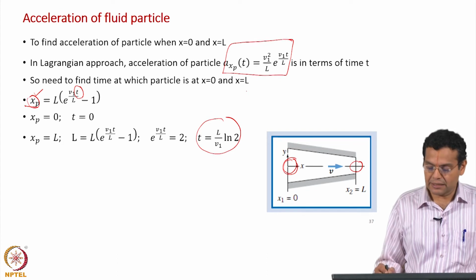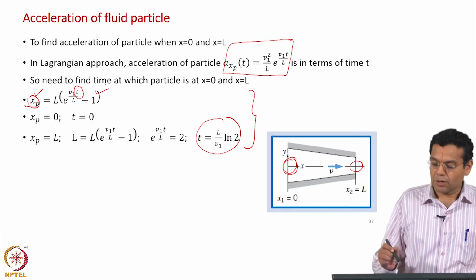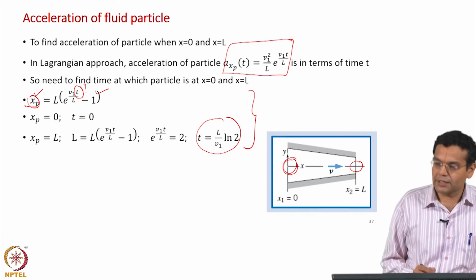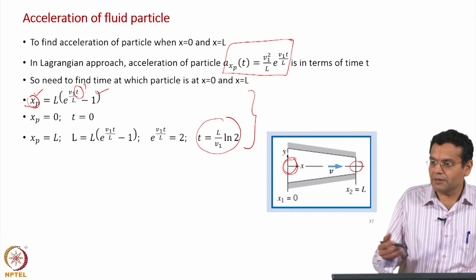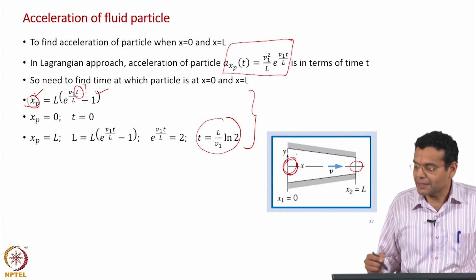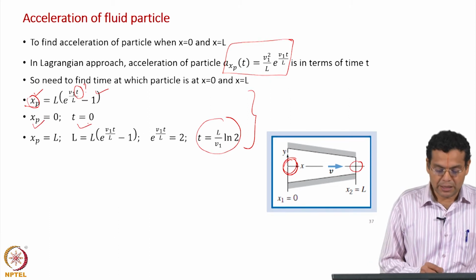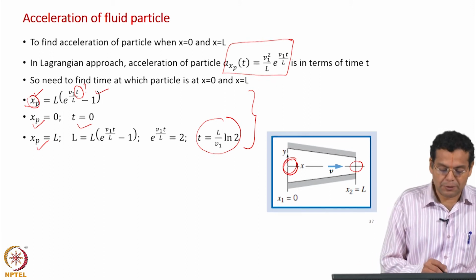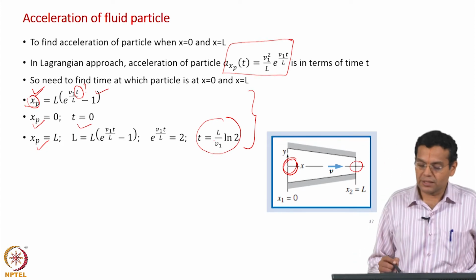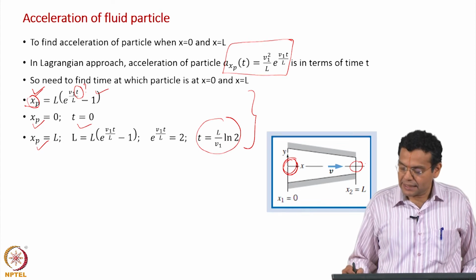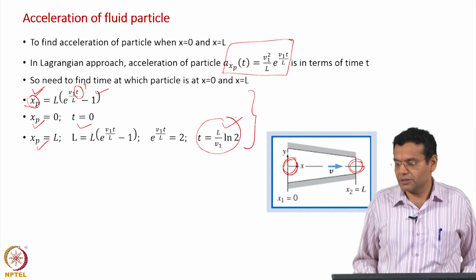What have we done in these 3 steps? We derived an expression relating the position as a function of time. Now, we know the position, we have to find out the time. First one, x p equal to 0, and either by substitution or even by physics we said that the particle is here at time t equal to 0, x p equal to 0 corresponds to time t equal to 0. Now, x p equal to L, the particle is here. So, substitute L here, do simple algebra, you will get t as L by V 1 ln 2. What does it mean? The particle is at the end of the channel at the time given by t equal to L by V 1 ln 2. L is of course the length of the channel.